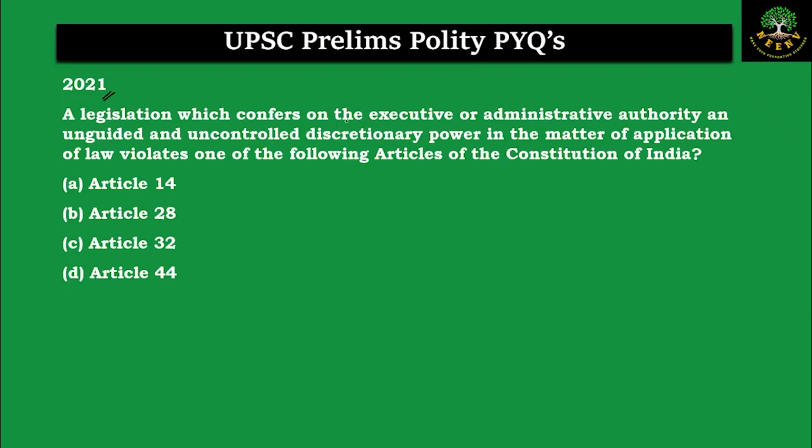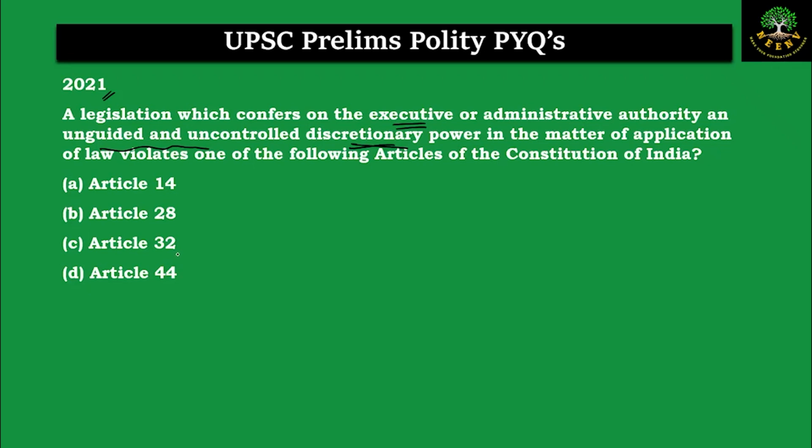A legislation which confers on the executive or the administrative authority unguided and uncontrolled discretionary powers in the matter of application of the laws violates which of the following articles of the Constitution? The question is saying, if we give uncontrolled and unguided discretionary powers to the executive, which of the following articles will be violated? Article 14, Article 28, Article 32 and Article 44.